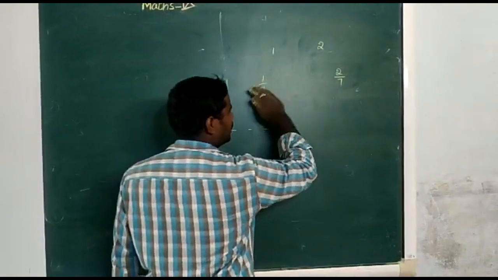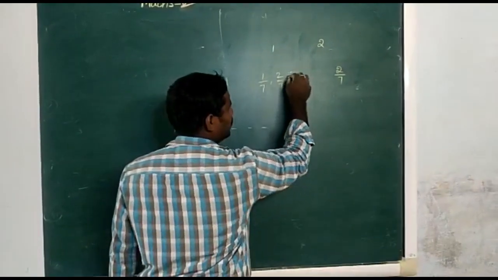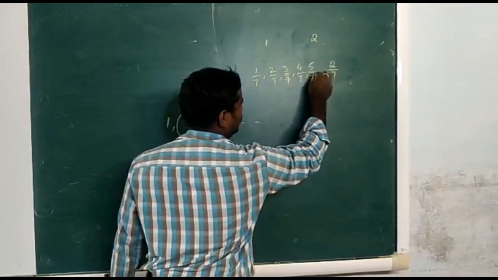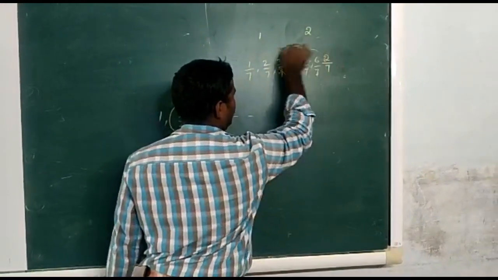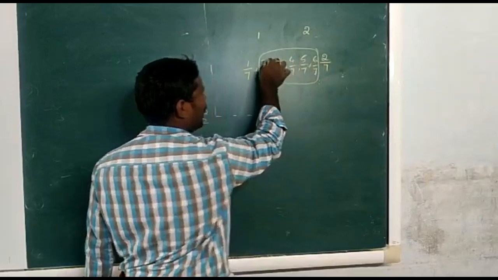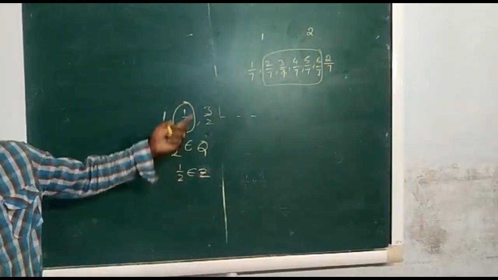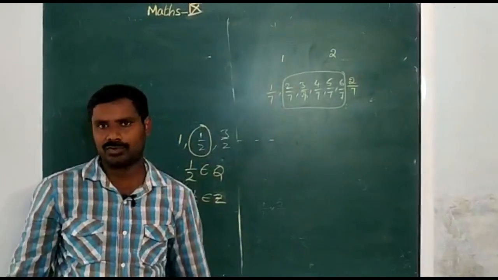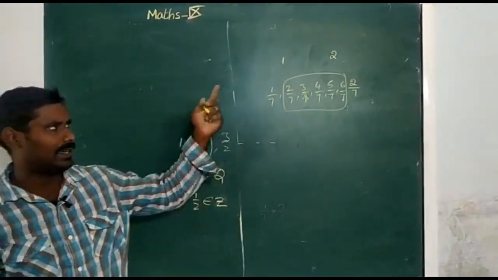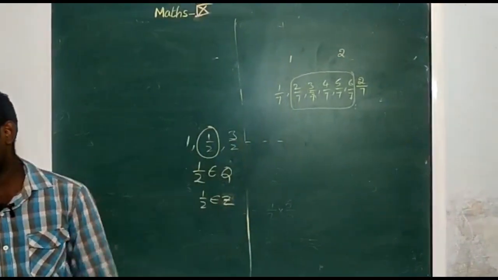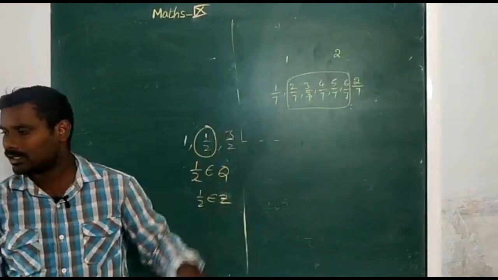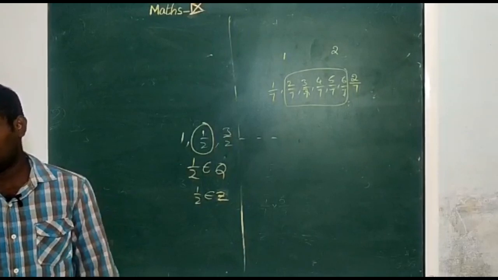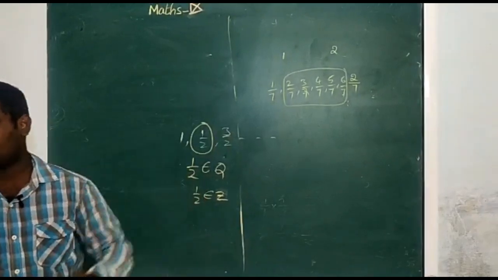Now taking in between these two: 2 by 7, 3 by 7, 4 by 7, 5 by 7 and 6 by 7. Count how many numbers there are: 1, 2, 3, 4, 5. So these are 5 rational numbers in between 1 by 7 and 2 by 7. This is the easy way to find rational numbers in between 1 and 2. Now we are going to the fourth one. In the same manner you have to find between 3 by 5 and 2 by 3. And then the number line, fifth case, and sixth problem.